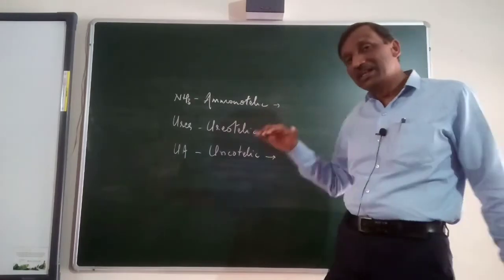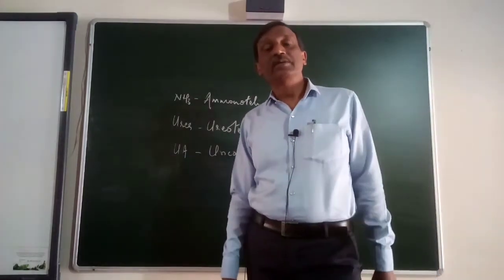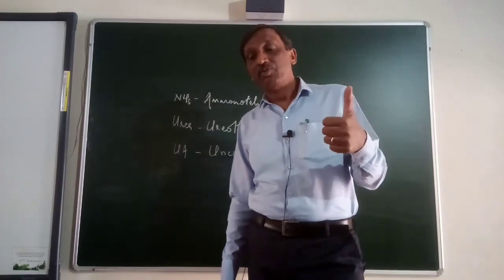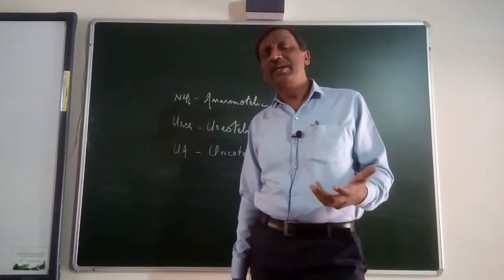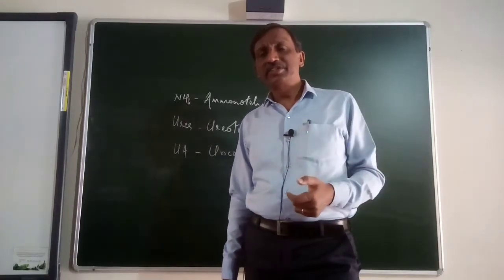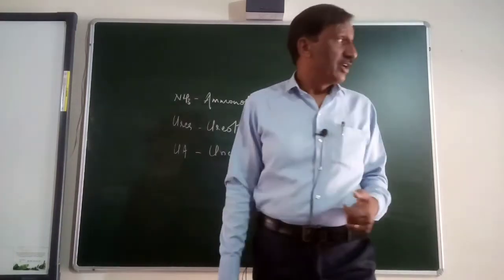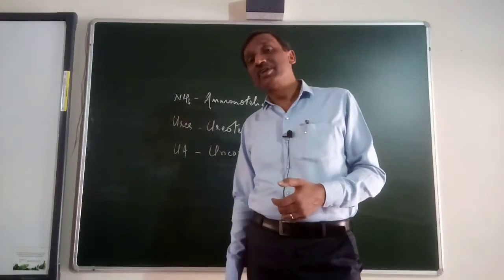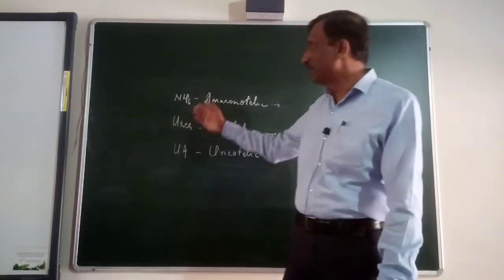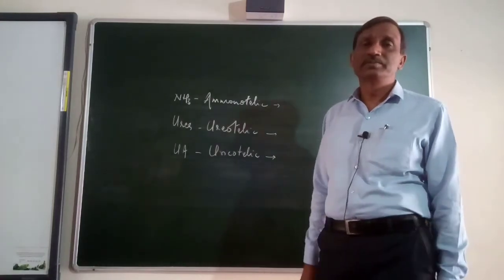So in all the lower organisms which are living in water, having plenty of water, may it be annelids, crustaceans, echinoderms or even fish, they can give out a lot of ammonia.